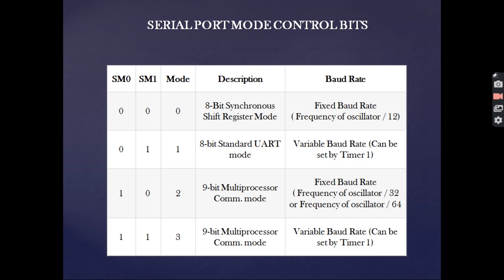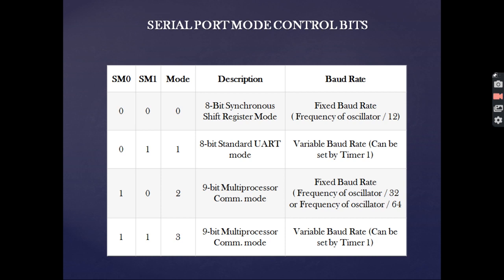Now why are we dividing by number 12? Because generally in 8051, the instruction cycle lasts for 12 clock periods. So to find the actual running frequency, we have to divide the particular clock frequency by 12 oscillator periods. In mode 1, it acts as the 8-bit standard UART mode, and here the baud rate is variable.